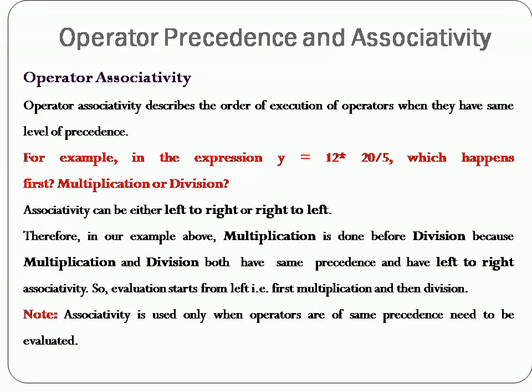Left to right means the multiplication comes first in the left position, so it does multiplication first, and then the result of the multiplication goes for division and finally you get a result. So the expression is evaluated from the left hand side, first multiplication and then division. So associativity is used only when operators of the same precedence need to be evaluated.